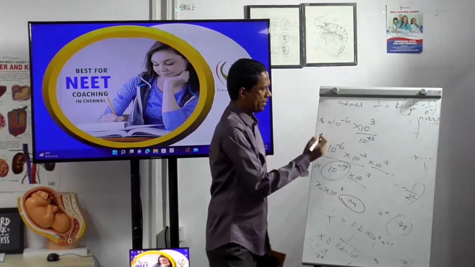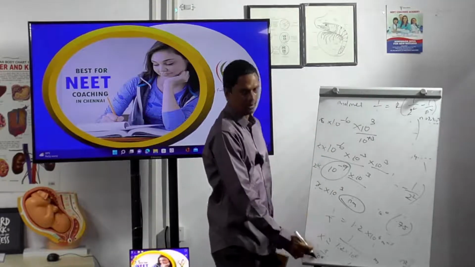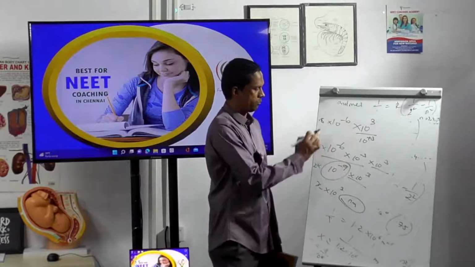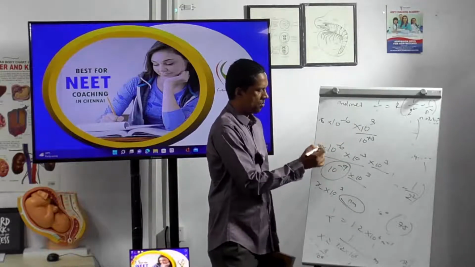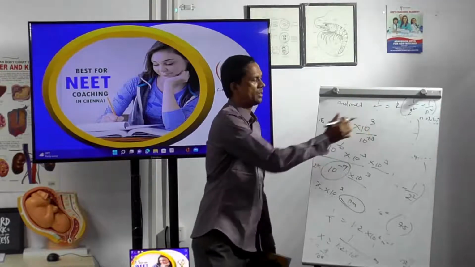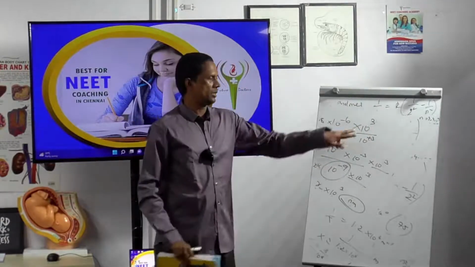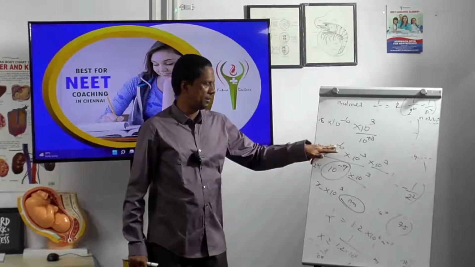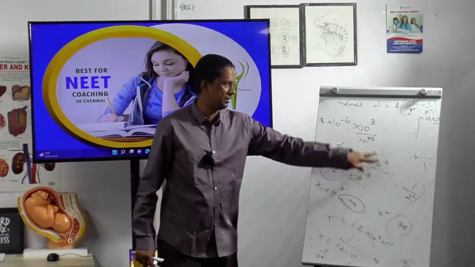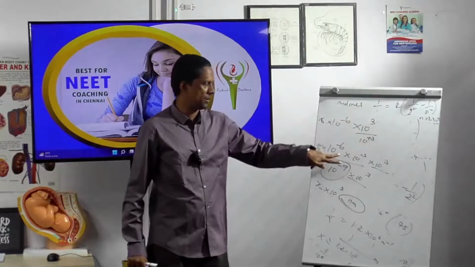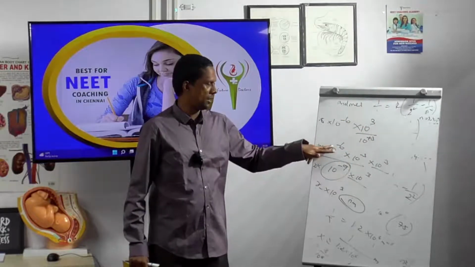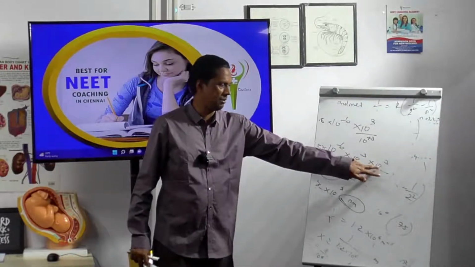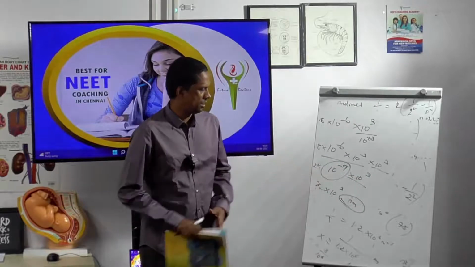Okay, 0.8 into this. Divided by 10 power 6 will go upstairs and become minus 6. So 0.8 into 10 power minus 6. This one is 10 power 3 divided by 10 power 3. So 10 power minus 6 into 10 power 3, this will remain the same. This will go upstairs and become 10 power minus 3. So 10 power minus 3 and 10 power minus 3 become 10 power minus 9. This 10 power 3 will remain constant.